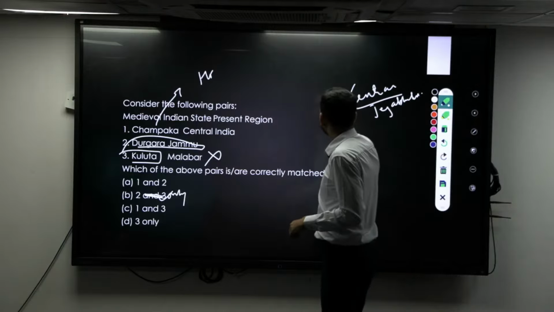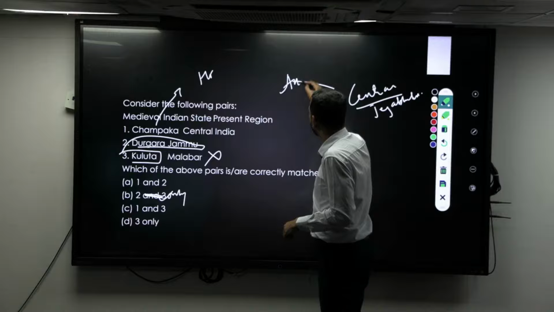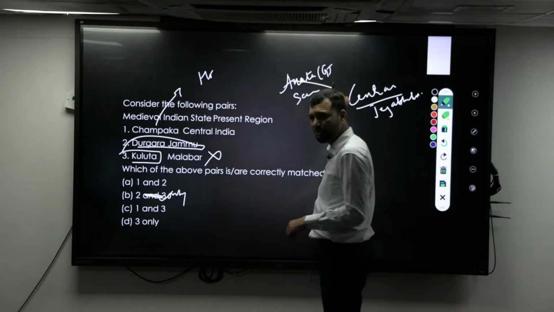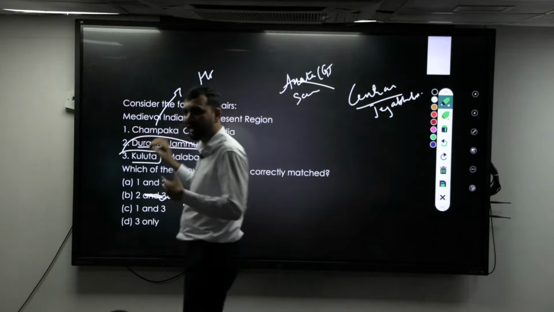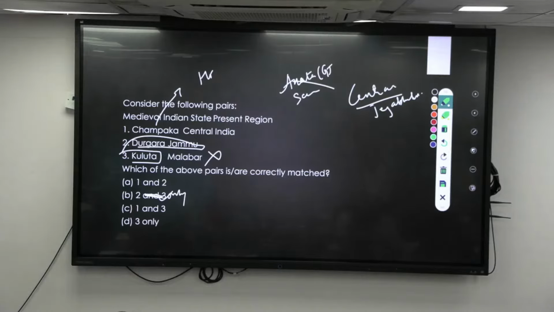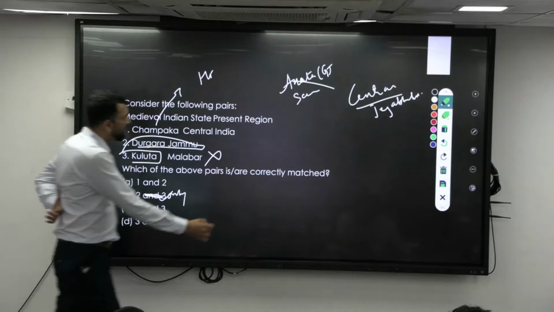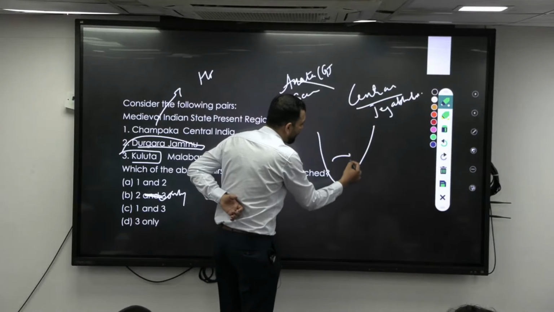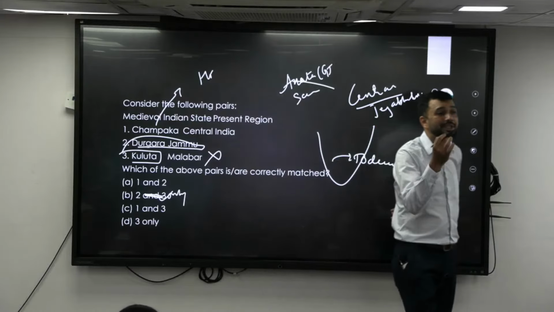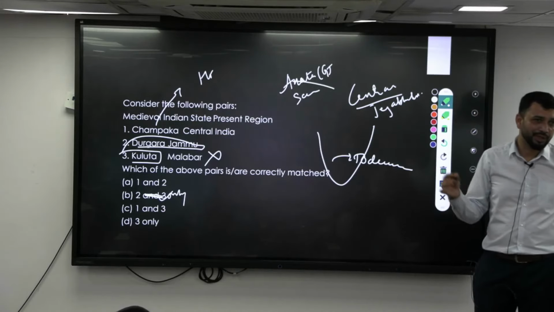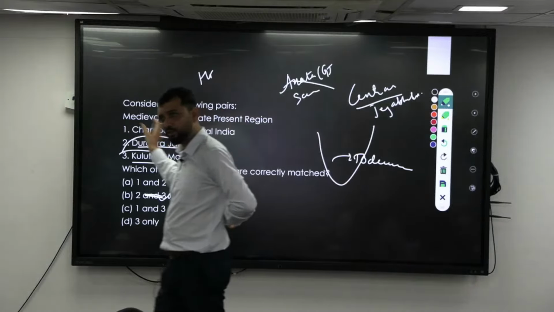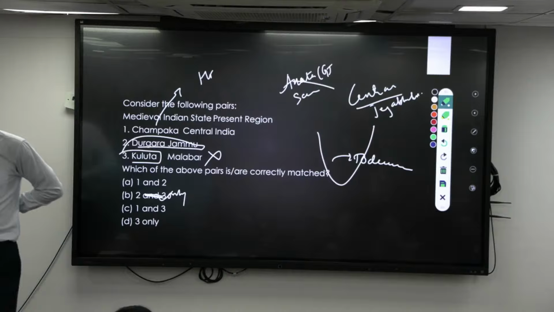Similarly, in the western part, Anartha in Gujarat, Saurashtra in Gujarat. Saurashtra is still being called that, the cricket team of Saurashtra is also there. So that is Anartha and Saurashtra of the western part, Gujarat. Similarly, if you go further south, Tondai Mandalam or the Kongu region. The Kongu region is in the Coimbatore area and Tondai Mandalam is also a Tamil Nadu region. And the Kaveri delta, those you should be knowing.